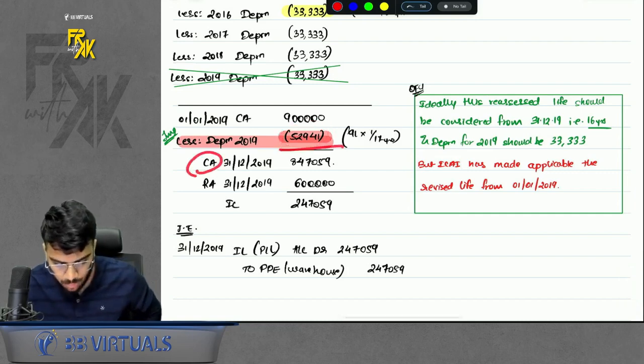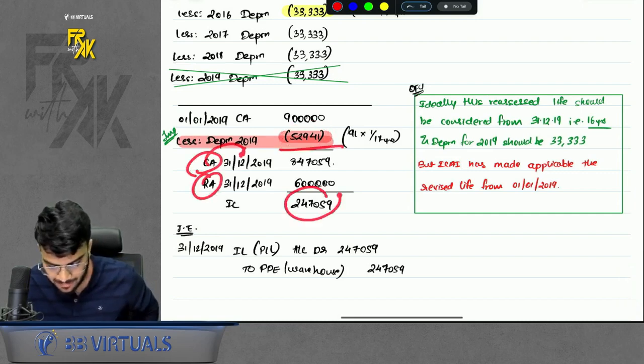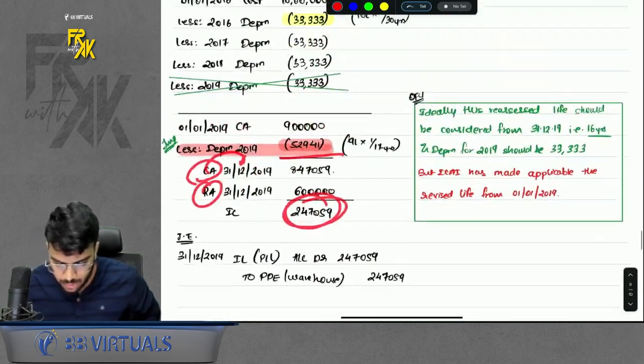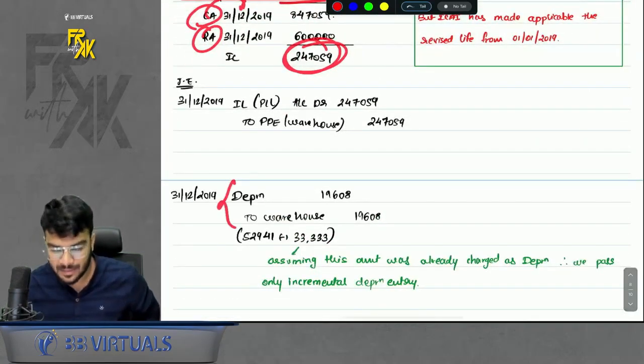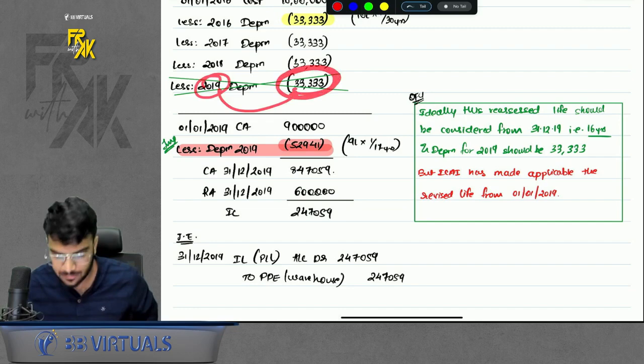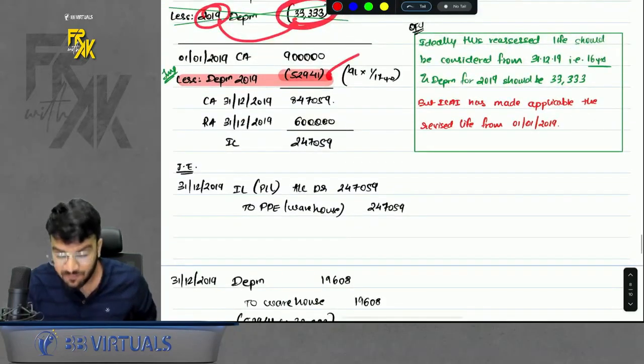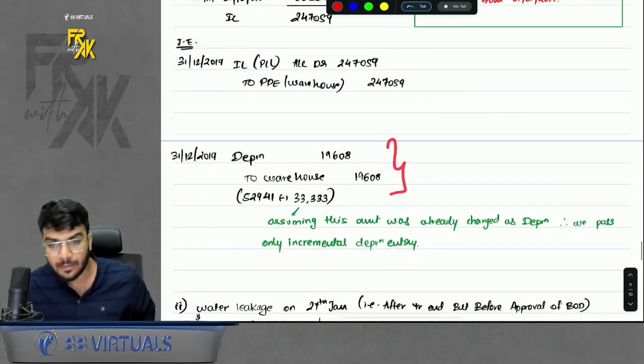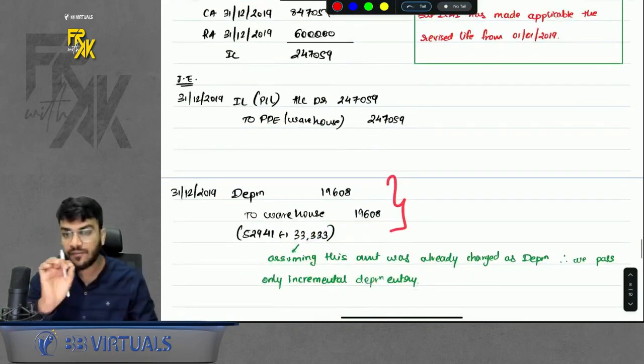Then we get the carrying amount on 31st December 19 and compare it with the recoverable amount. We pass the entry for impairment loss. Also, we will pass an entry for depreciation. In this question, they assume that they have passed the depreciation of 2019 incorrectly at 33,333. But the right amount should have been 5941. So they pass the incremental depreciation. Okay. So this is the first part of the question.